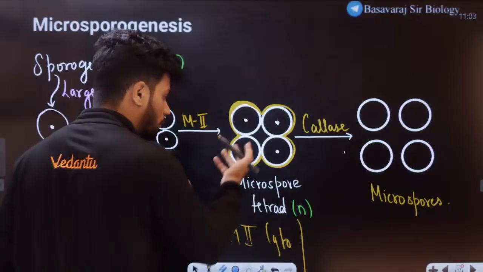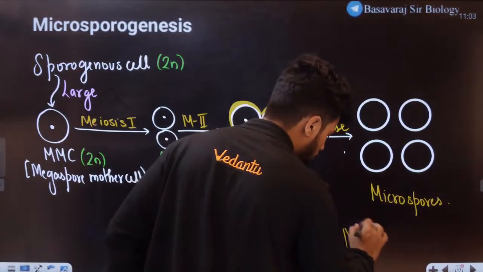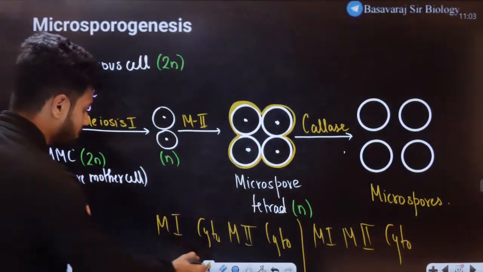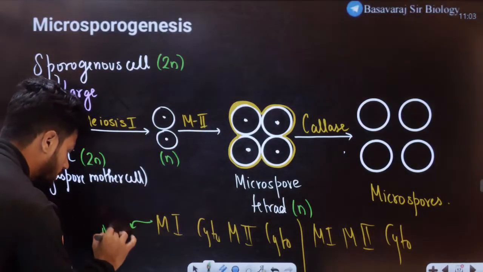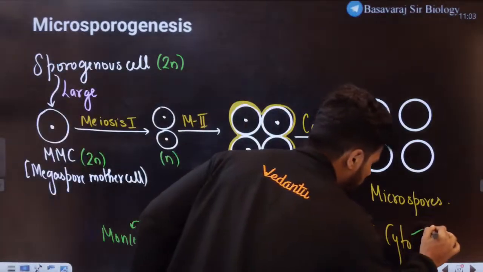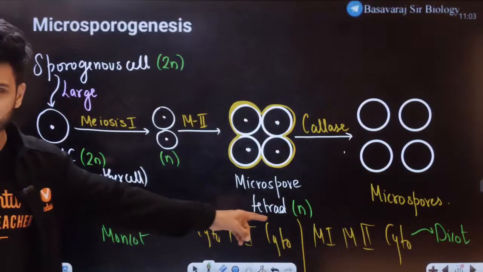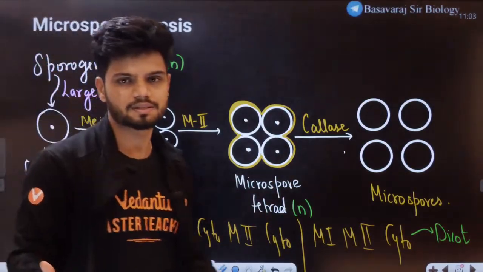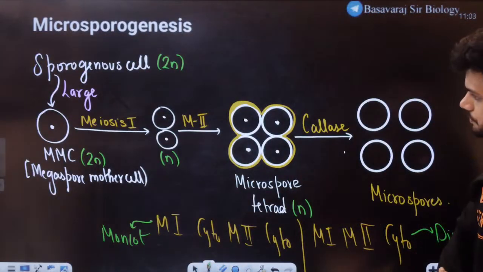Successive type: meiosis 1, cytokinesis, meiosis 2, cytokinesis. The one I taught you has meiosis 1, meiosis 2, and then cytokinesis. This is mainly happening in the case of monocot. The successive type happens in the case of dicot. This is not given in your NCERT. I'm just telling you, you might not be aware of this. So if you want to remember this extra information, you can.